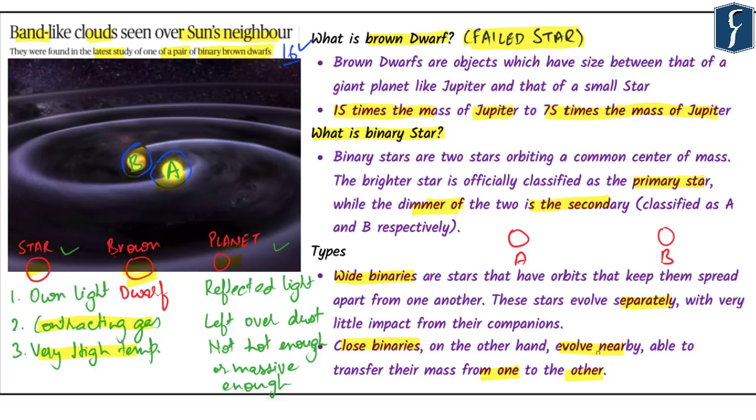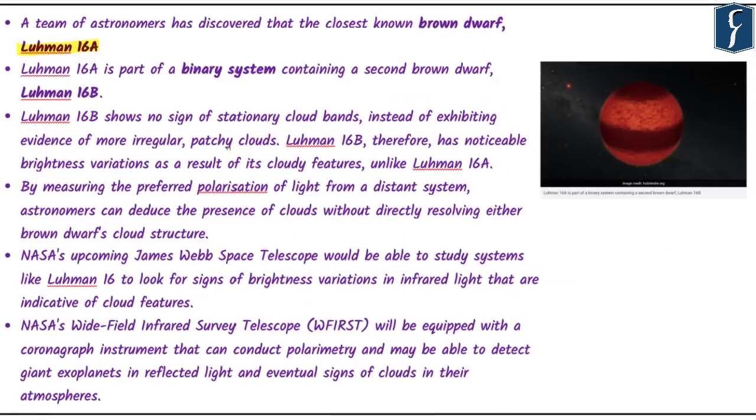So these are the two types of binaries that we need to understand in this context. Now let's talk about the discovery that has been made. Now let us discuss what is being presented in the news item. A team of astronomers has discovered the closest known brown dwarf, called Luhman 16A. What is important from the perspective of the prelims examination is that it is the closest known brown dwarf.